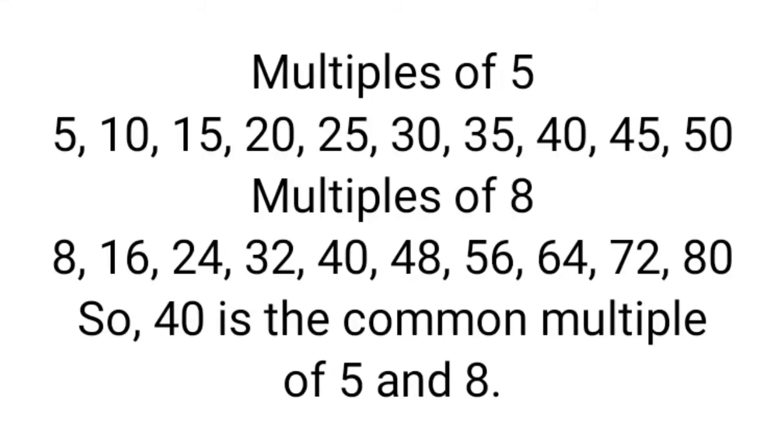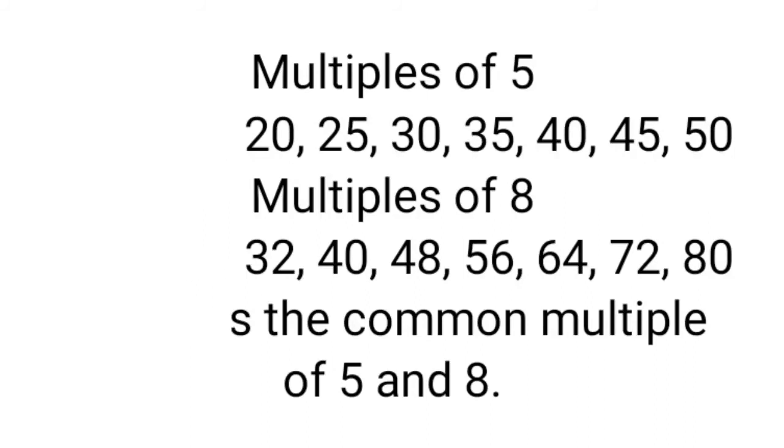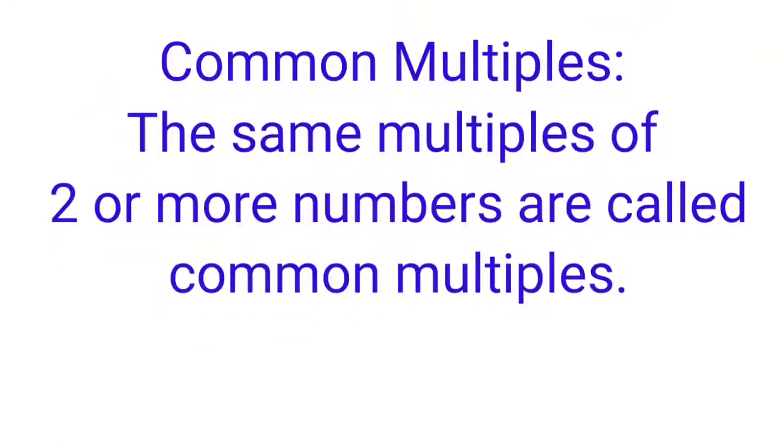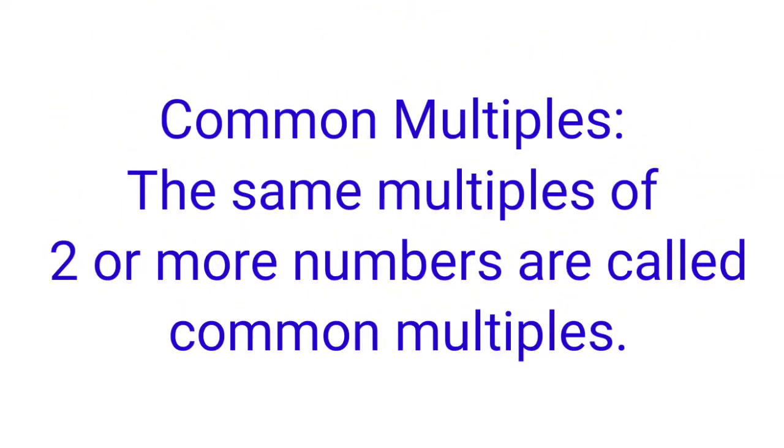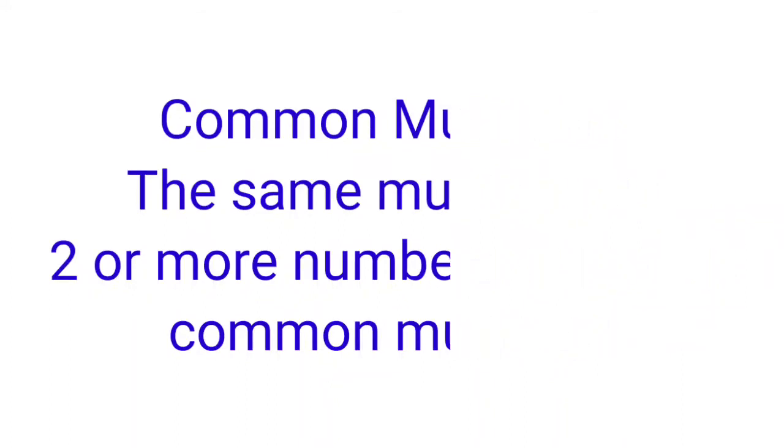Okay. So we have two groups of multiples. The first group is the multiples of 5 and the second group is the multiples of 8. Here you can easily see that only one multiple, 40, matches in both groups. So we can say that 40 is the common multiple of 5 and 8. Remember, the same multiples of two or more numbers are called common multiples.